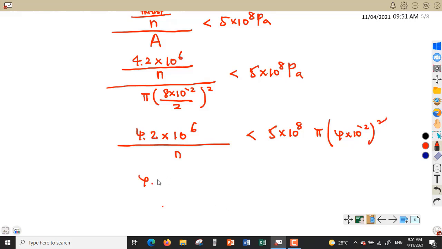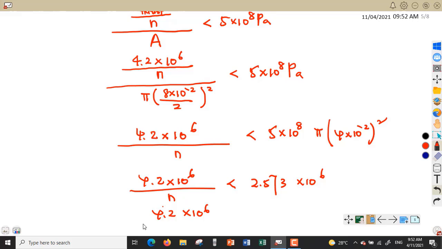Okay, so I get 4.2 to the power of 6 over n. When I solve it, I will get 2.573 to the power of 6. So, in order to get the minimum number of bolts, I rearrange and bring this down: 2.573 to the power of 6 less than n.